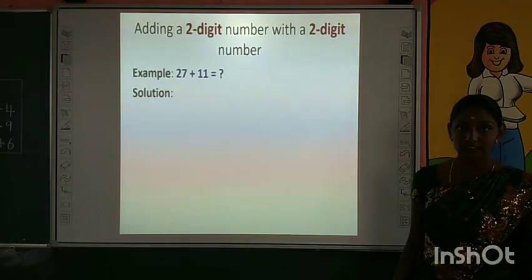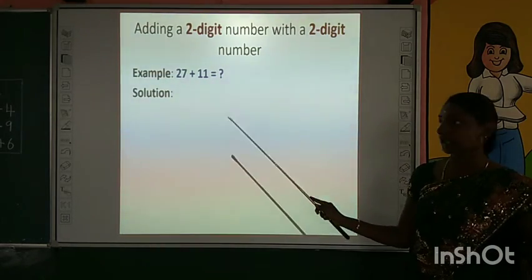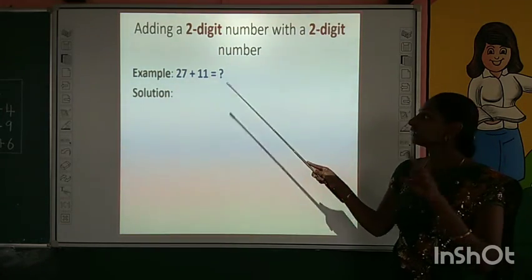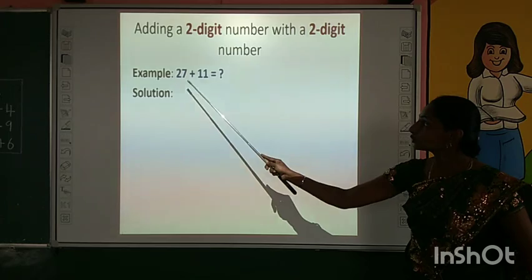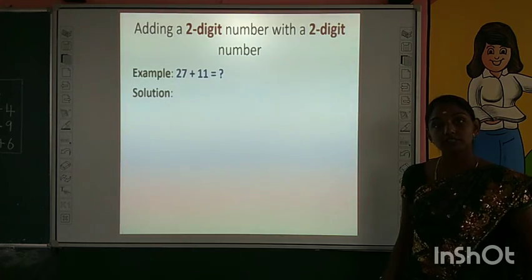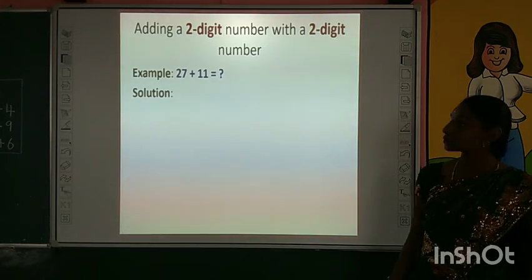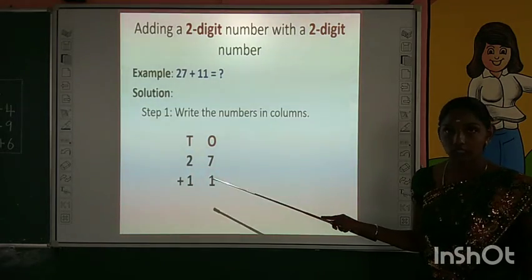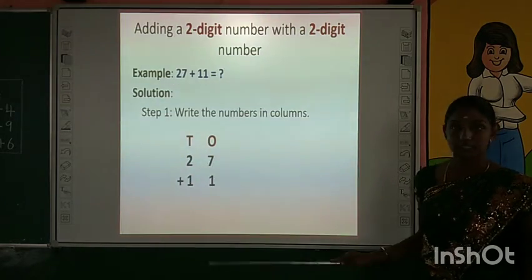Don't have any doubt. The steps are same. Now for example we are going to add 27 and 11. Both are 2-digit. What is the first step? Yes, as usual we have to write the given numbers in columns, ones column and tens column.